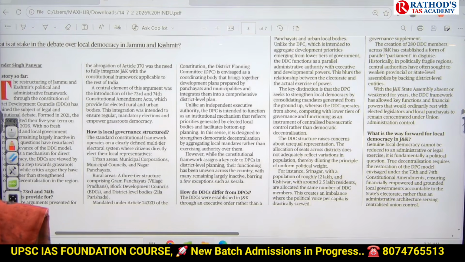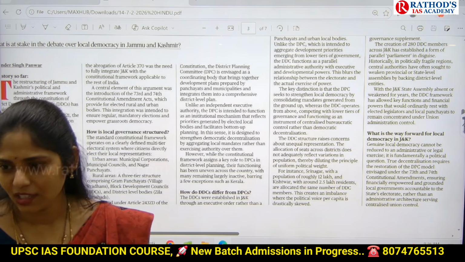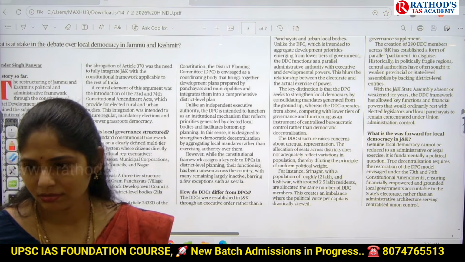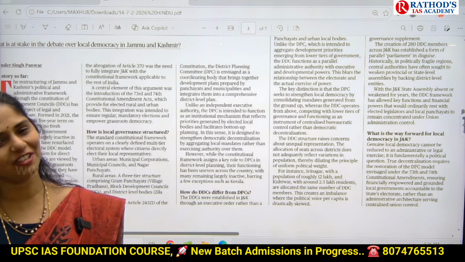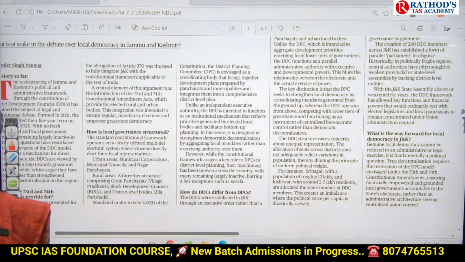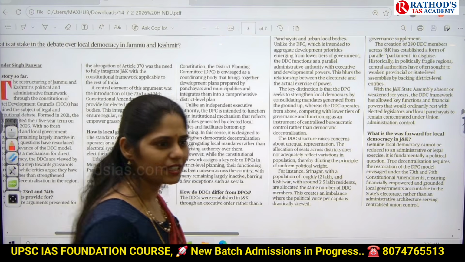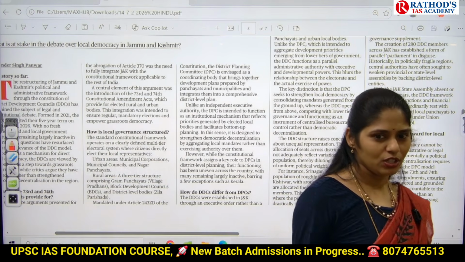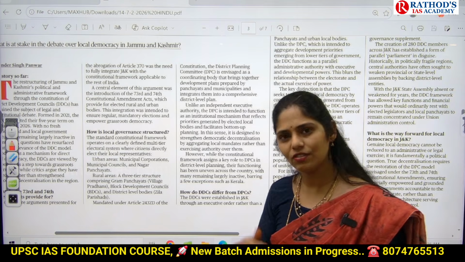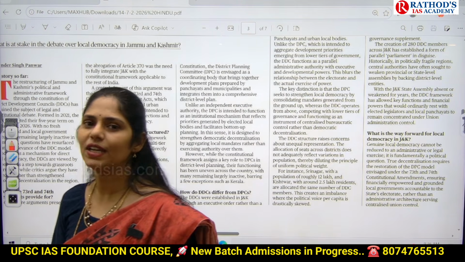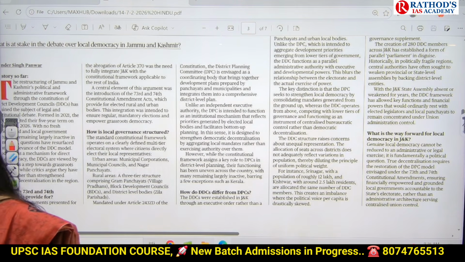You'll get practice and you will understand how the changing trends of UPSC is happening. UPSC will not be the same, no? What are the dresses you wear? Today the trend is different and after 6 months the trend is different. The same way, if UPSC is conducting examinations multiple times, do you think that it will give them only in the same format? For sure it won't. It will be changed.